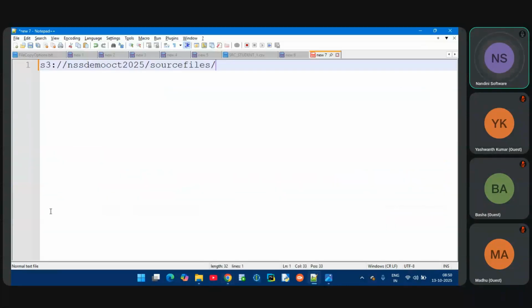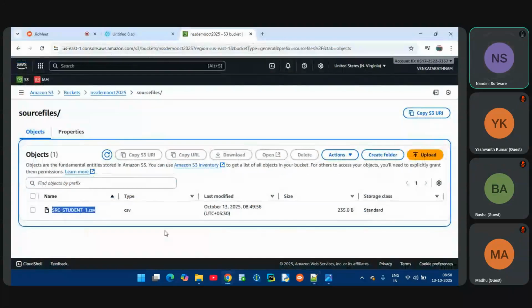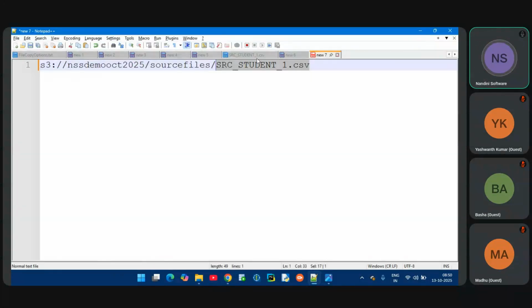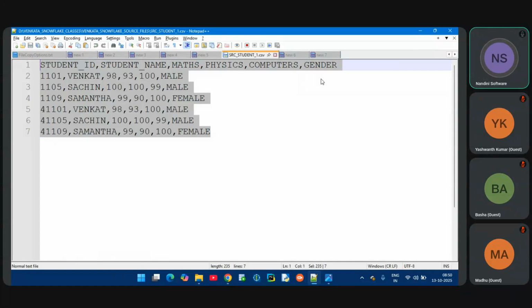Now my original requirement starts. I want to get this file data and load it into a Snowflake table, right? So let me create a Snowflake table here, the table I want to load the data into. For that, I need a database. Then I have to create a table structure based on the file structure, on what file data is coming. Then I will load the data.